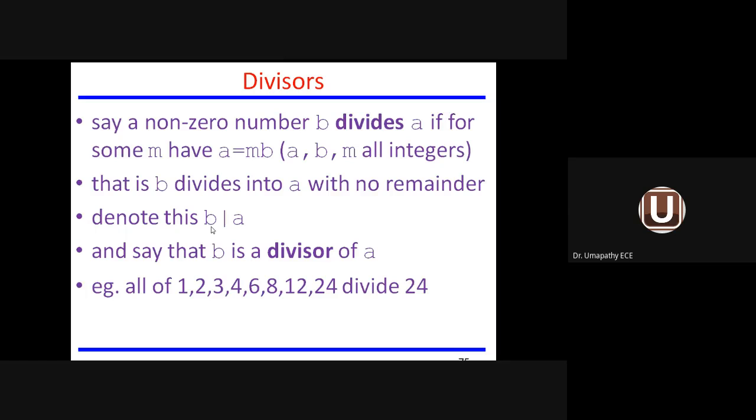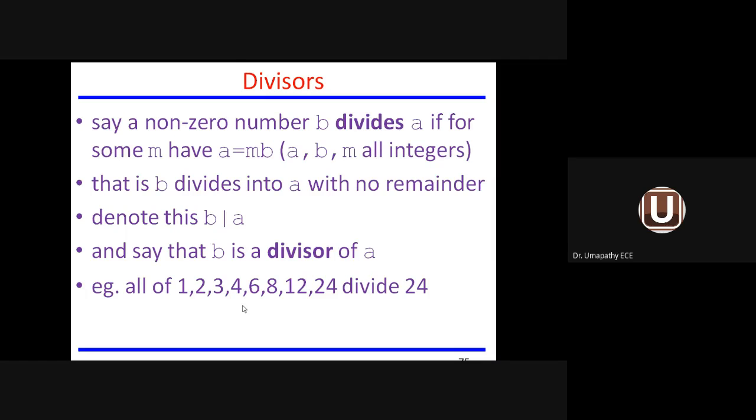Then divisor. B is a non-zero number, meaning B will always be greater than or equal to 1. B divides A if there is an M, a positive integer, such that A equals MB. That means A divided by B equals M. In such a case, no remainder will be available, so we can say B is a divisor of A.